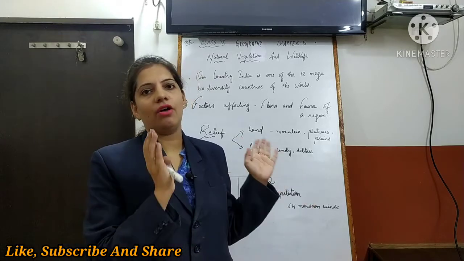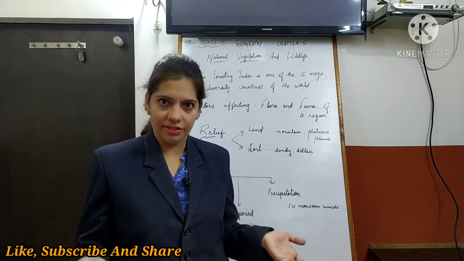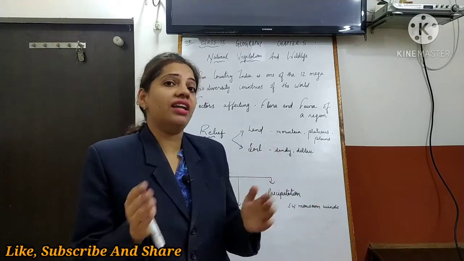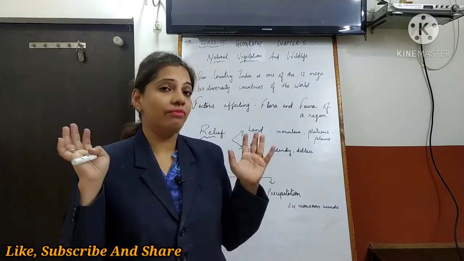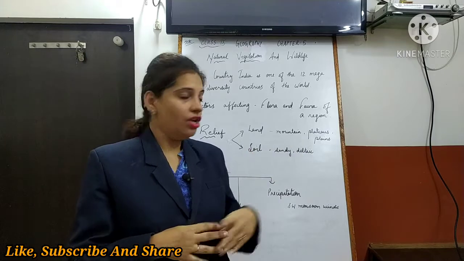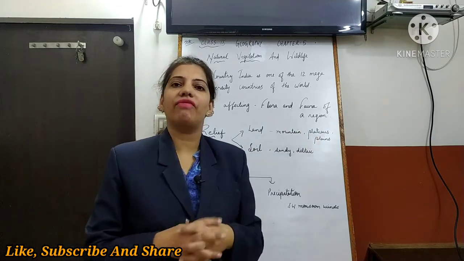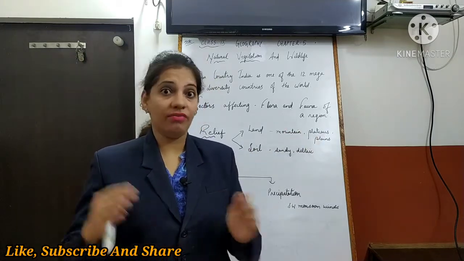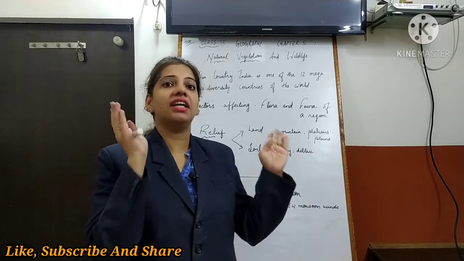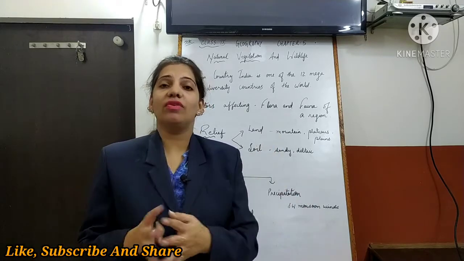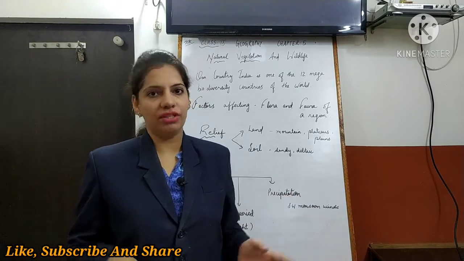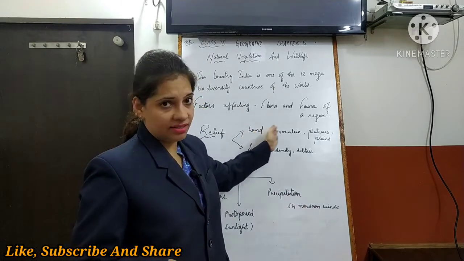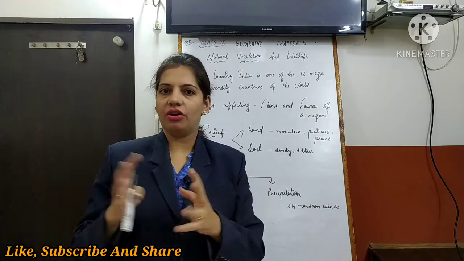Most of the areas are occupied for cultivation, agriculture. And the areas which are inaccessible, some of the mountainous areas, are full of natural vegetation. Vegetation is there in mountains as well as in plains, but it varies as per the land features. So like this, land is affecting the vegetation of an area.